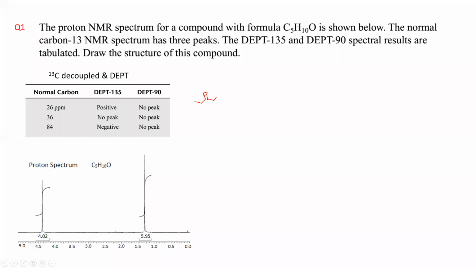First of all, I will ask one thing. Where does the carbonyl carbon peak generally appear in 13C? Can anybody tell? A tentative range is okay. I'm not asking for an exact value.